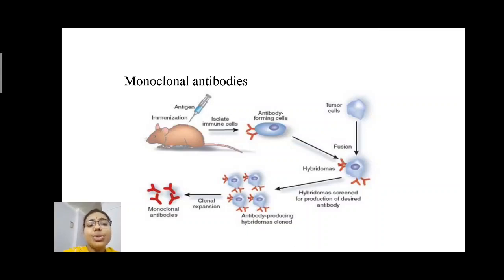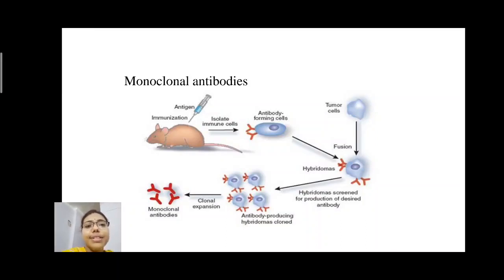The fused cells come out in the form of hybridomas. Each hybridoma produces one immunoglobulin, and these are derived from B cells from an immunized animal.